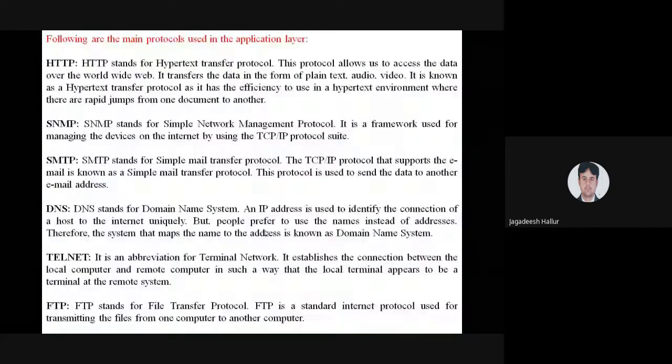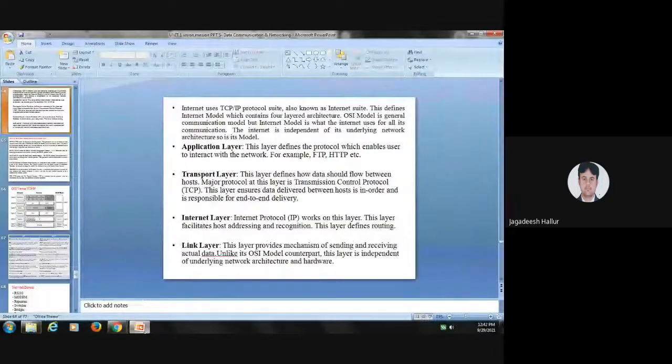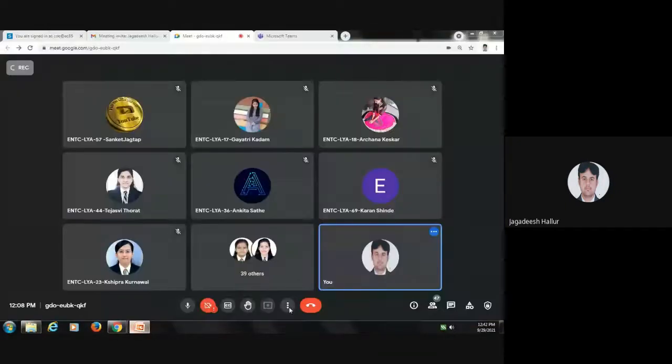This is what we have seen about the functionality of TCP/IP.